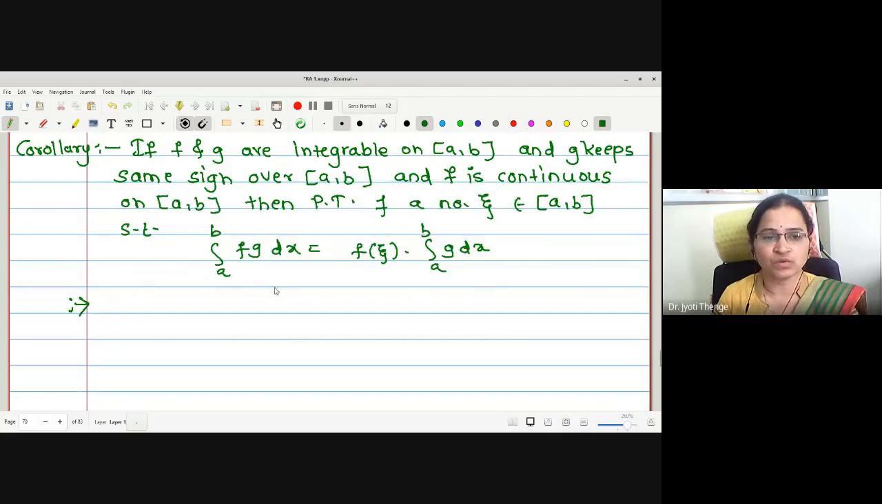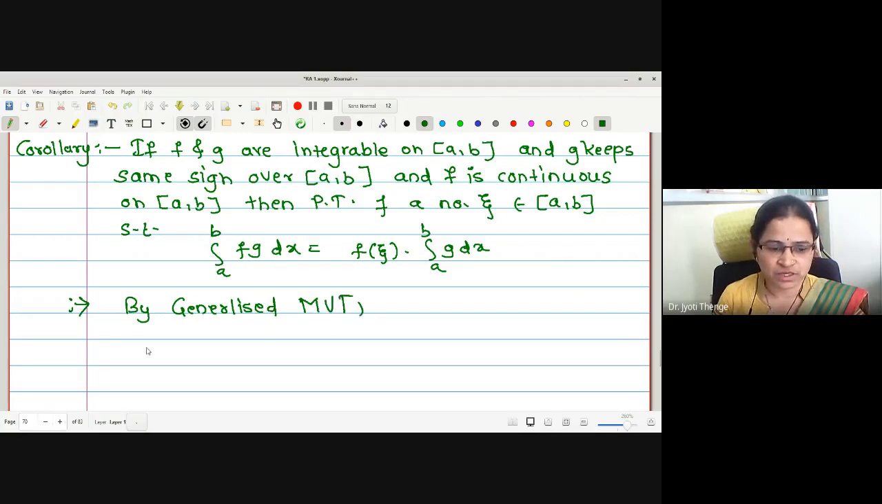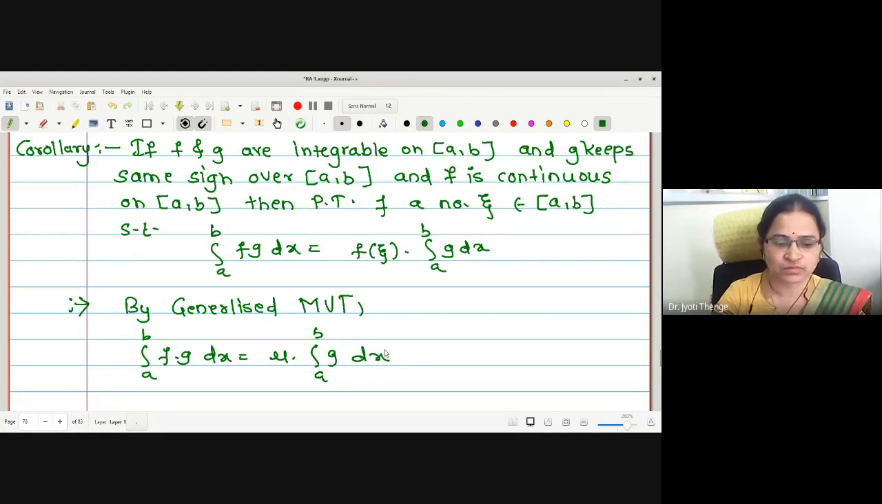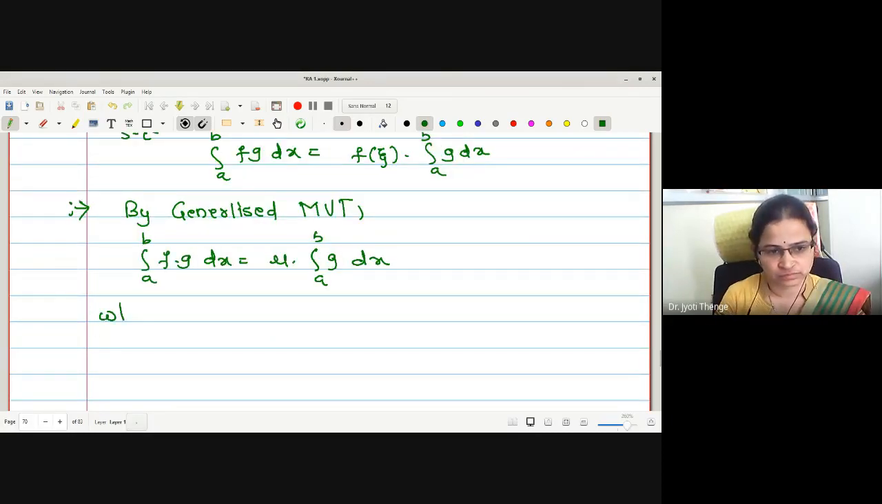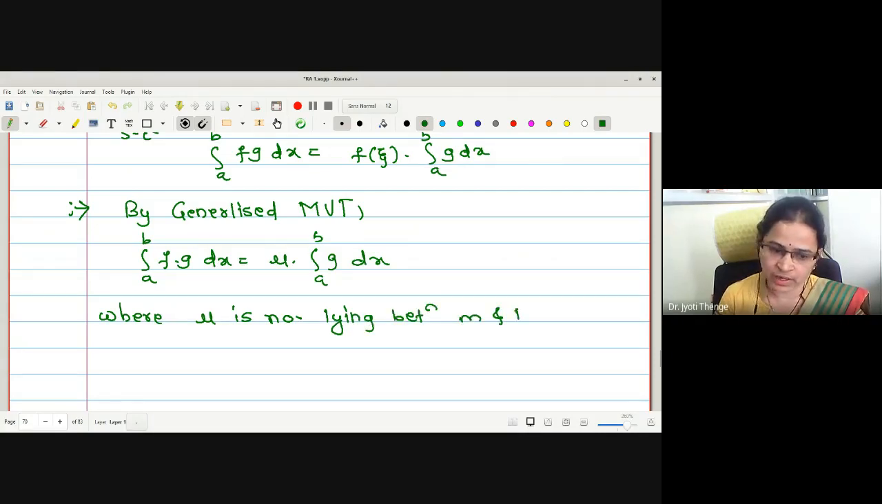Okay. What we are going to write? We are going to make use of the statement of the previous theorem. Therefore, here I will write by generalized mean value theorem, integration a to b f g dx is equal to mu times integration a to b g dx, where mu is the number lying between small m and capital M.